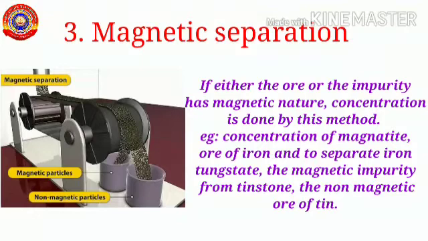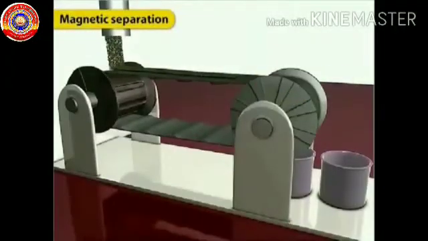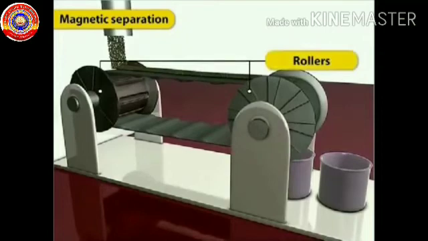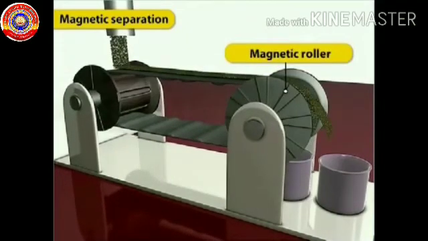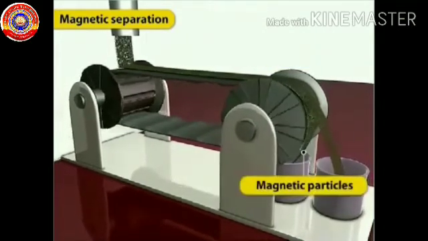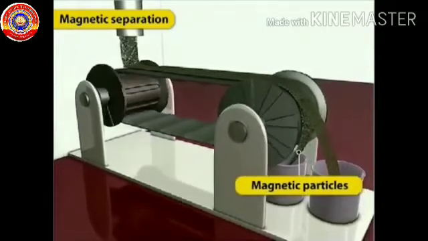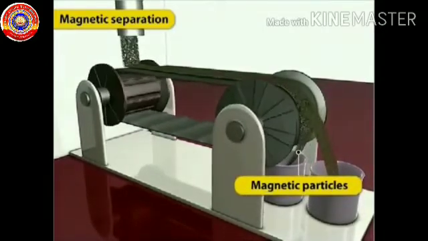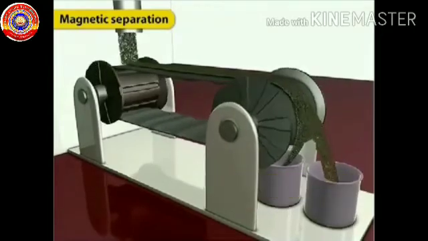Okay, the third method is magnetic separation. If either the ore or impurity is magnetic in nature, magnetic separation is used for concentrating the ore. In this method, finely powdered ore is passed through a magnetic roller. As a result, the ore or the impurities having magnetic nature fall near the roller.